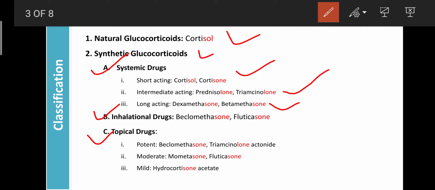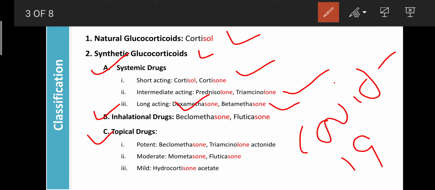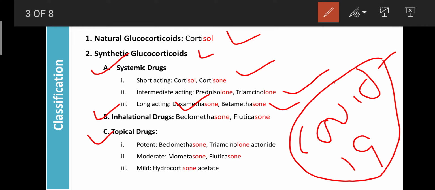So you already know about dexamethasone. This dexamethasone is now popular, commonly used for the treatment of COVID-19, because COVID-19 is a type of inflammation in the respiratory tract, and these drugs strongly inhibit or treat any kind of inflammation. That's why from this class the long-acting dexamethasone is used for the treatment of COVID-19.